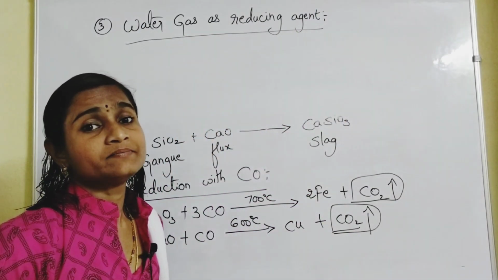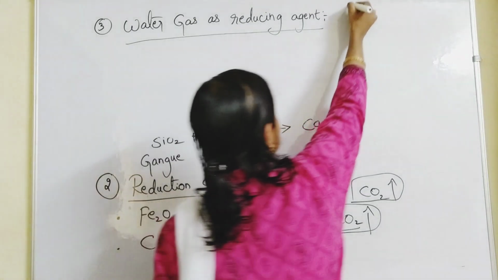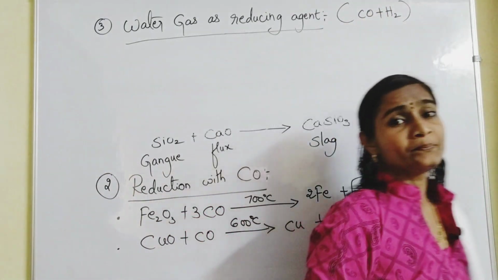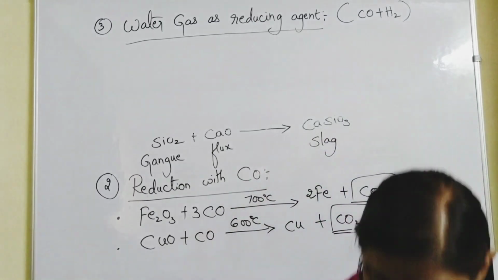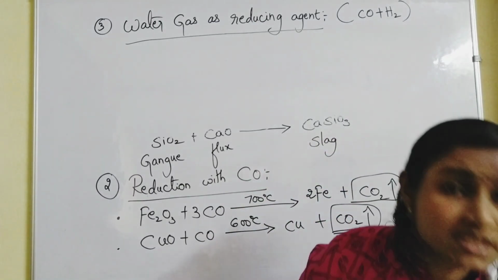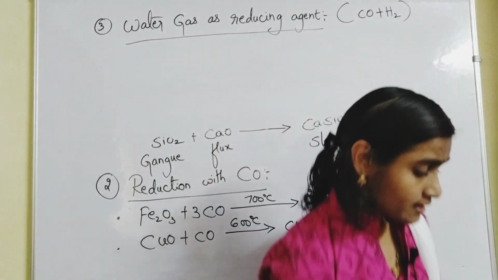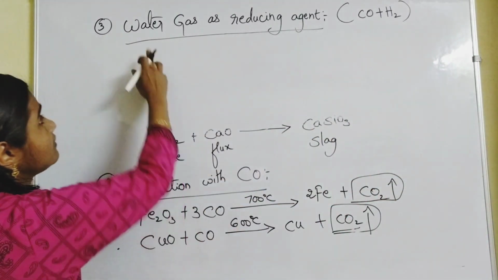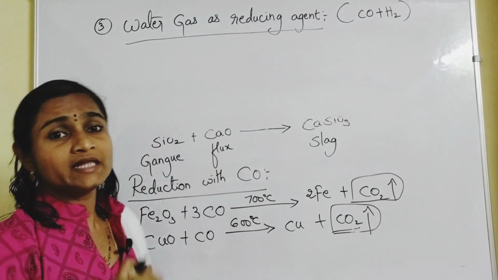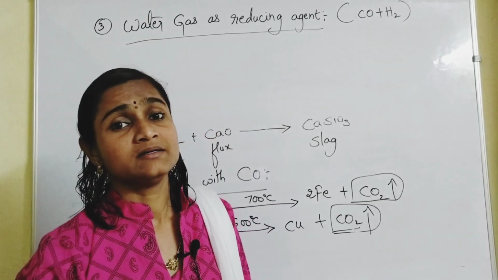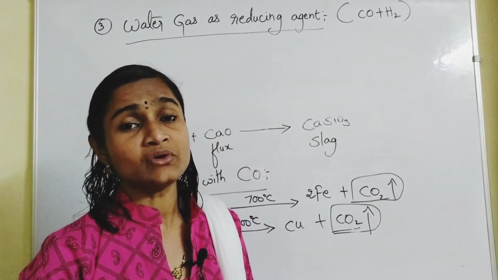So water gas is a mixture of what? Carbon monoxide plus hydrogen. Water gas is a mixture of carbon monoxide and hydrogen. Mostly they will not ask this question to you. In class 10 it is not there, but just one example you have to remember.